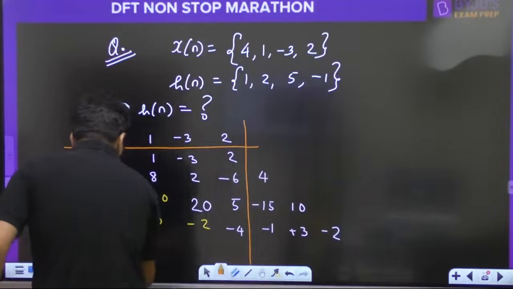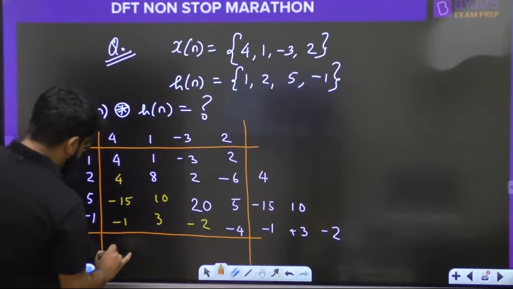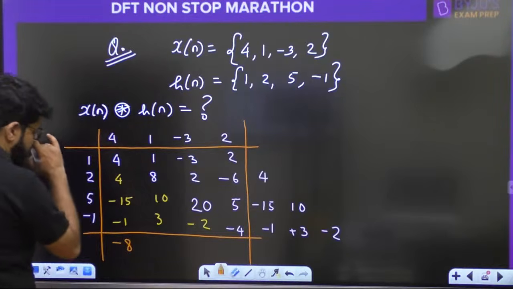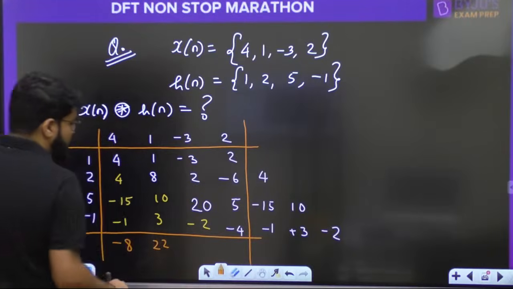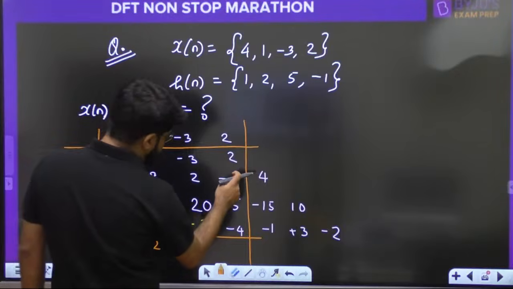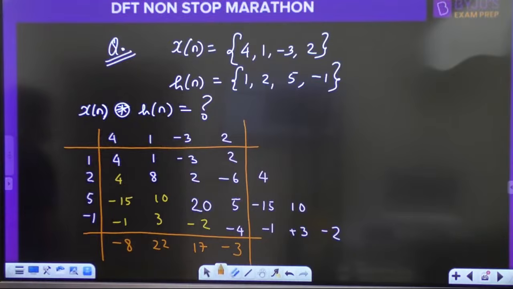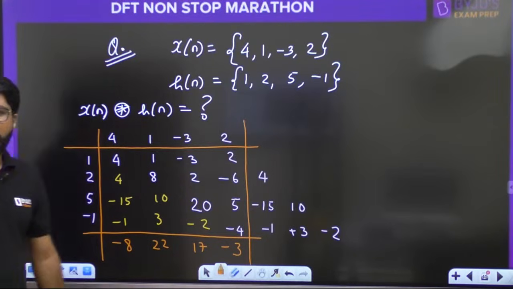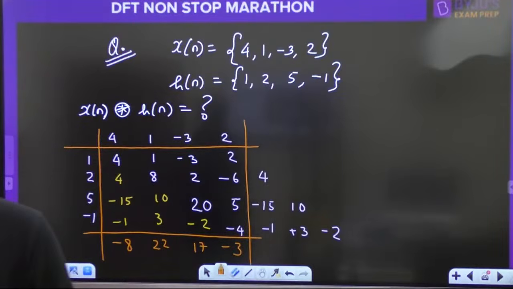Now apply the sum by column. So -16 and +8, so it should start from -8. Then I have 10 plus 8, 18 plus 1, 19 plus 3, 22. 2 minus 2 cancel, 20 minus 3, 17. And then I have -10 plus 7, -3. Check out your answers: -8, 22, 17 and -3.